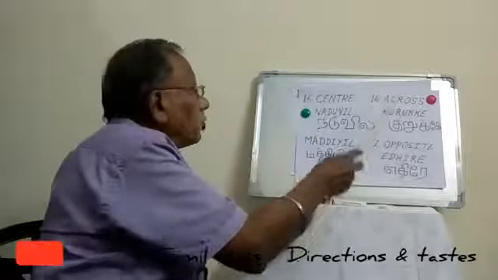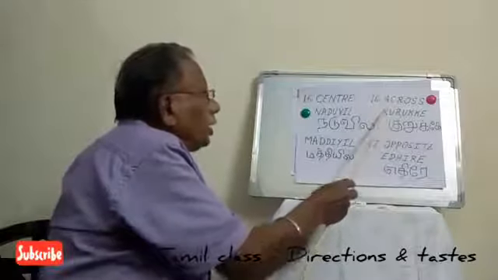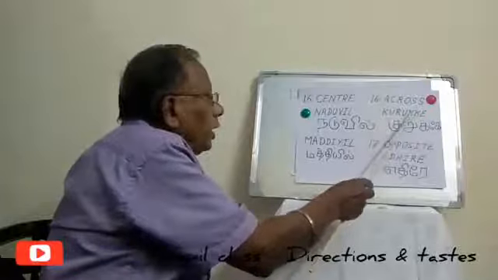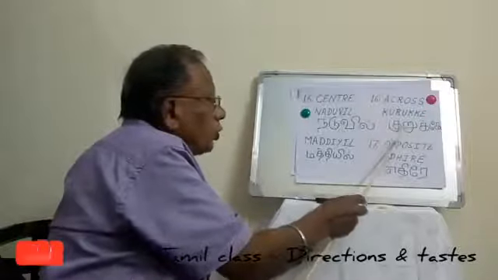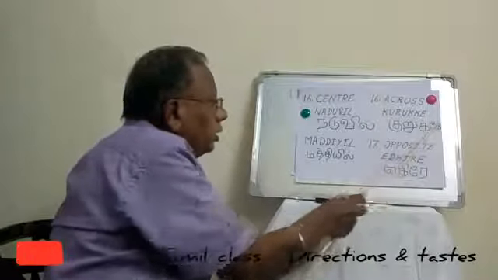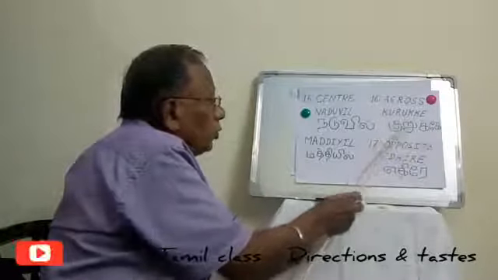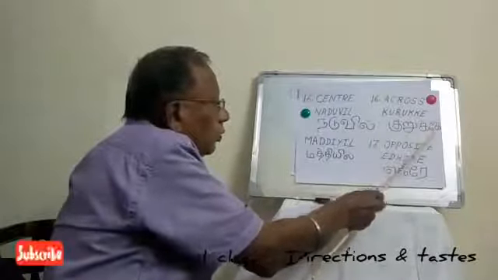Then we are coming across, direction across. It is called Kurukke, K-U-R-U-K-K-E written in English. Kurukke.